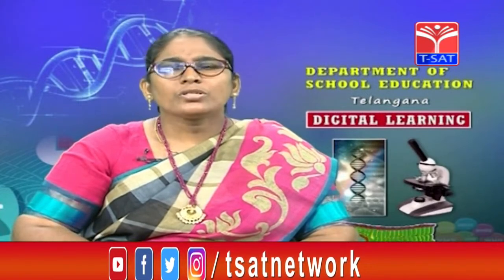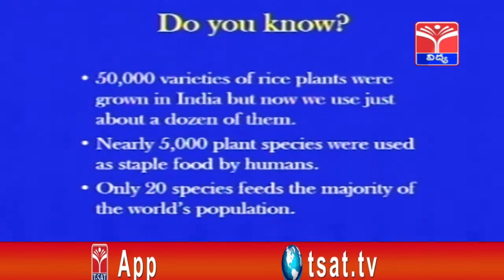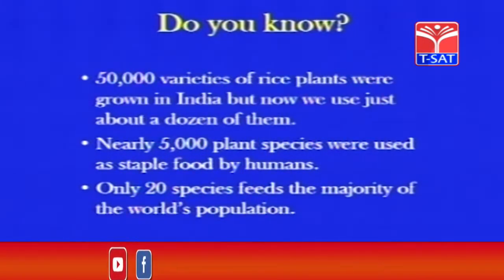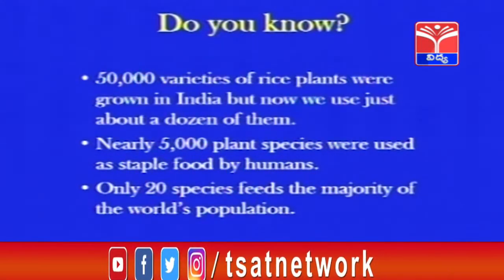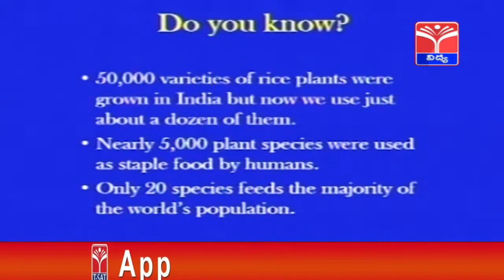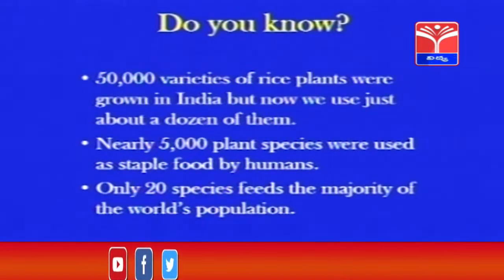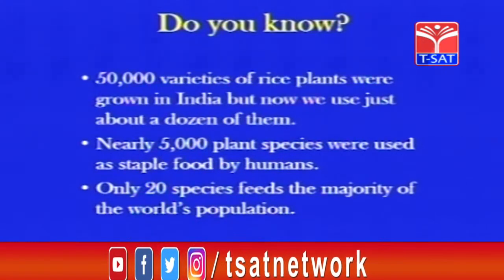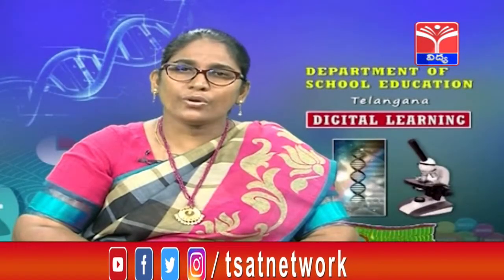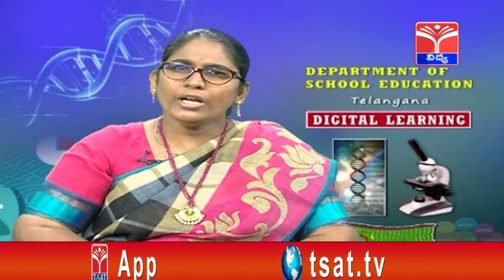Right, children? So now we talk here. Do you know that 50,000 varieties of rice plants were grown in India? But now we use just a few dozens of them. What does it mean? It means the rice. We might have heard about the varieties of rice, that is Sona Masuri, Jaya, Masuri, BPT. So we hear about different varieties of rice, children, right? So how many varieties were known? More than 50,000 varieties of rice were known. But how many of us are using them now? We are using very few.